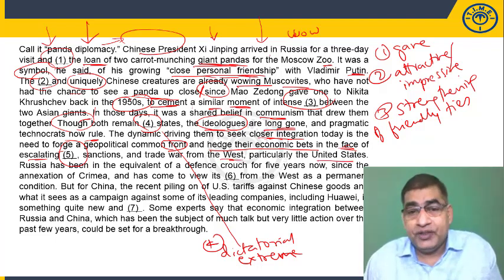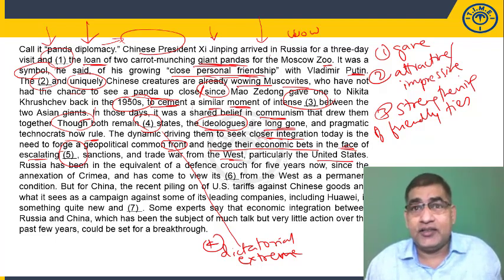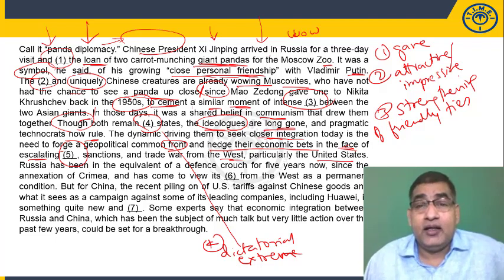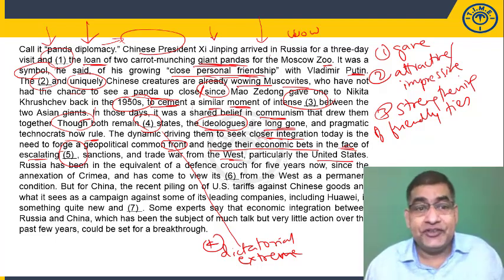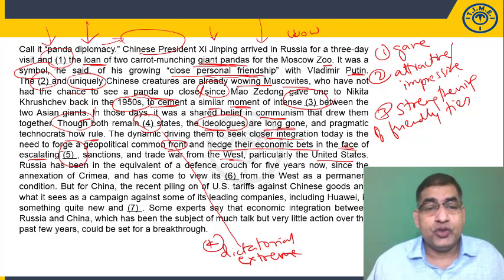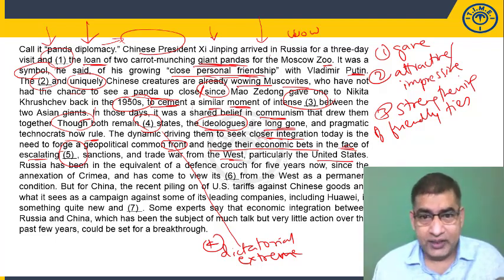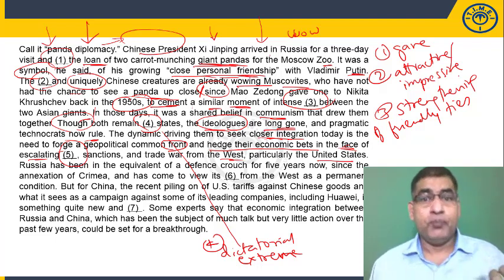So you see, we already know that the United States and China are fighting this trade war. And the United States and Russia have been traditionally enemies. We know that. So these two countries, it's like enemies or friends, right? So that kind of context seems to be brewing up.